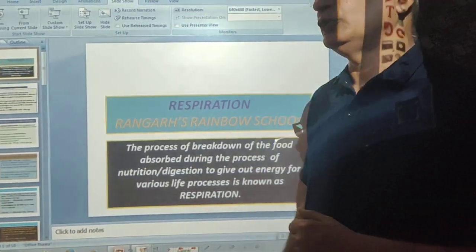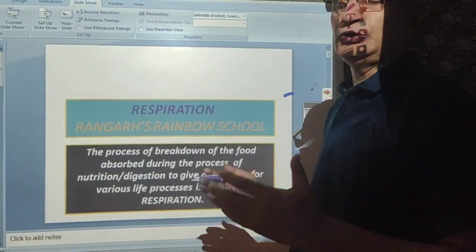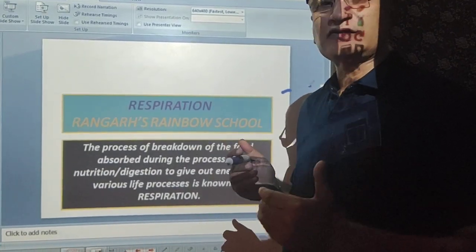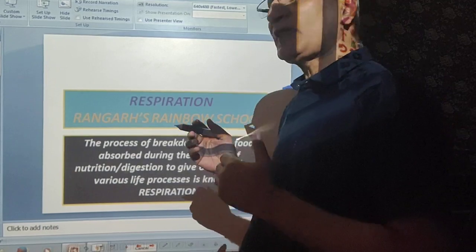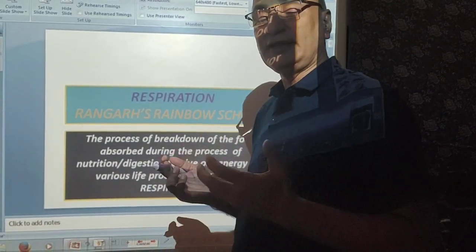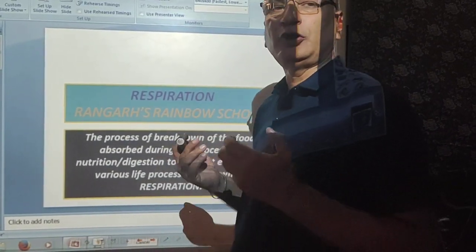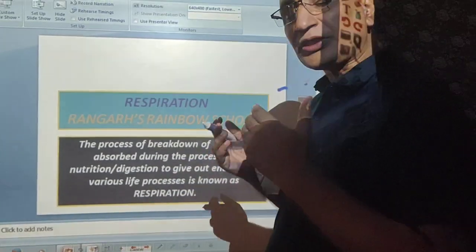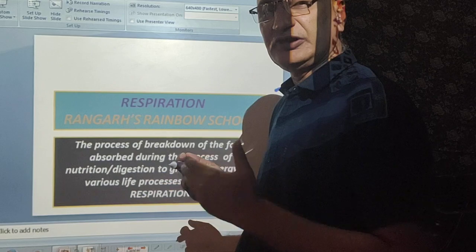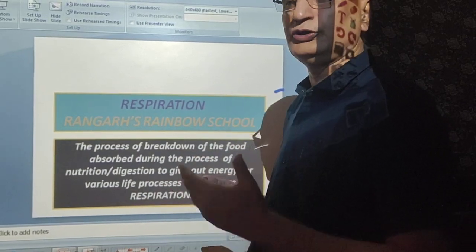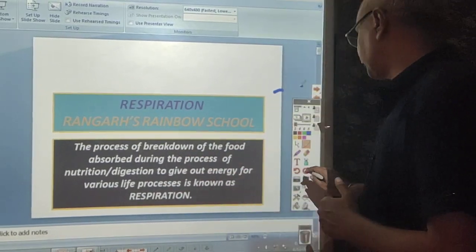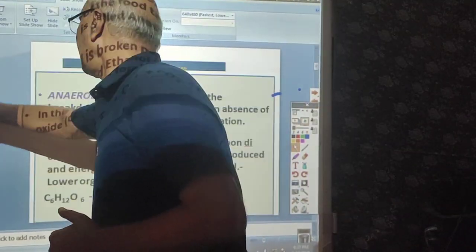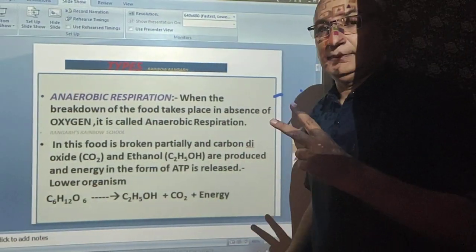Okay, so we know just to sustain life, to remain alive, all the organisms, whether unicellular or multicellular, require food. Why? To get energy for all the essential life processes, and the energy that is liberated from this food is known as respiration. Now this energy can be liberated in two types.